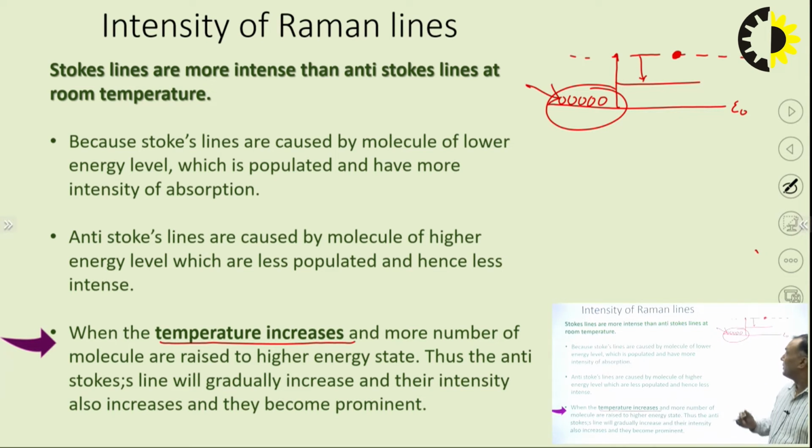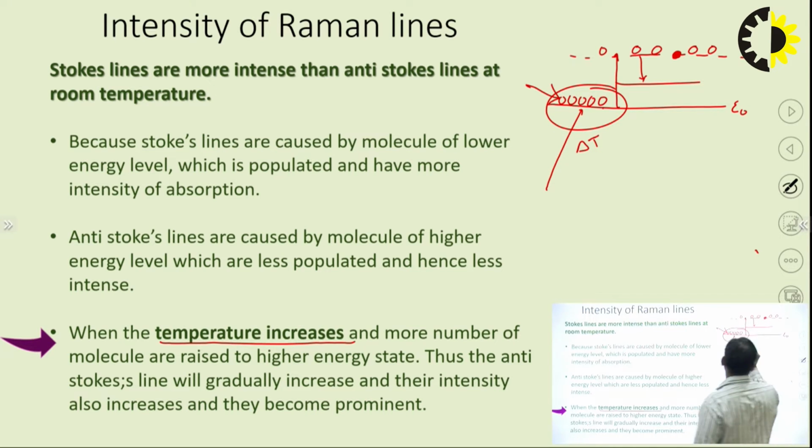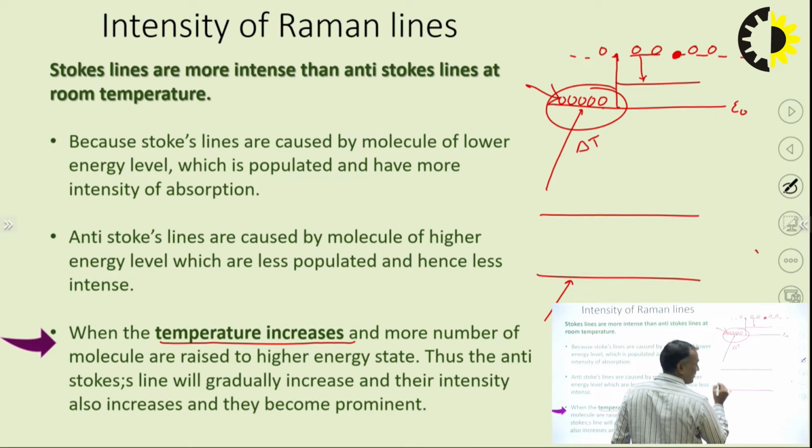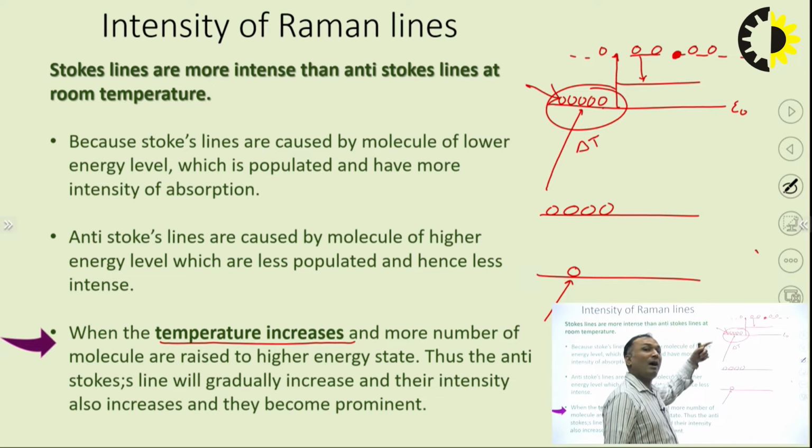So, if these are the molecules, suppose, and I am giving some energy, some temperature also, the molecules also get excited. So, maximum molecules reach the higher energy level. Okay. And very few molecules remain in the ground state. Suppose there are 5 molecules. When I am increasing the temperature, 1 molecule is here, while the 4 molecules reach the excited higher energy level.